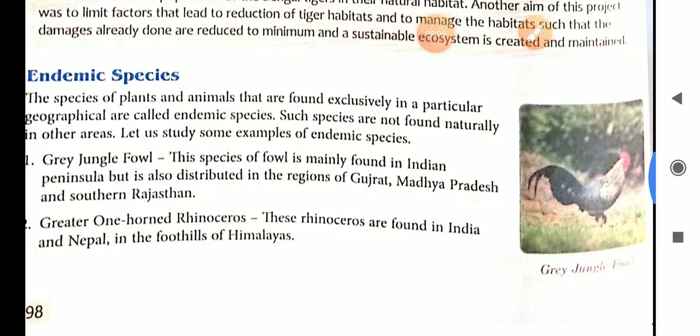Then the fourth one is endemic species. The species of plants and animals that are found exclusively in a particular geographical area are called endemic species.